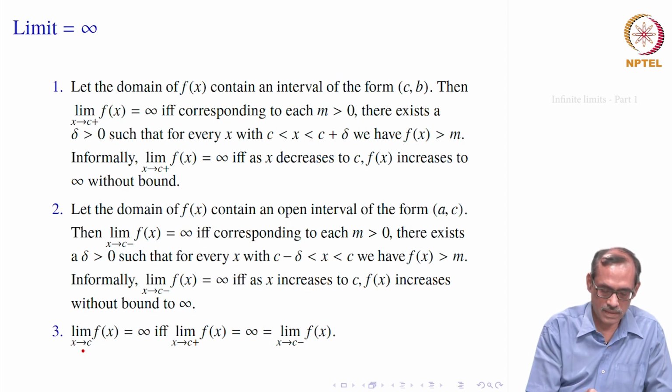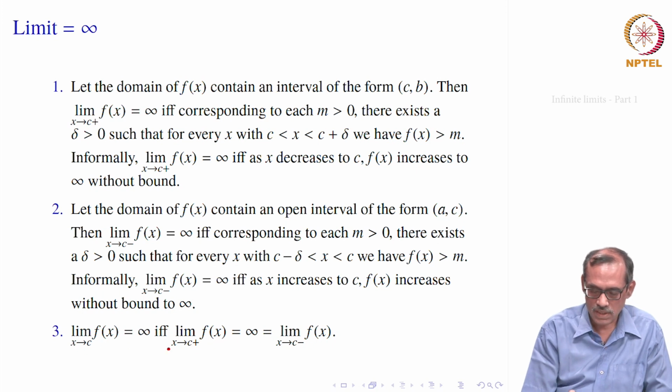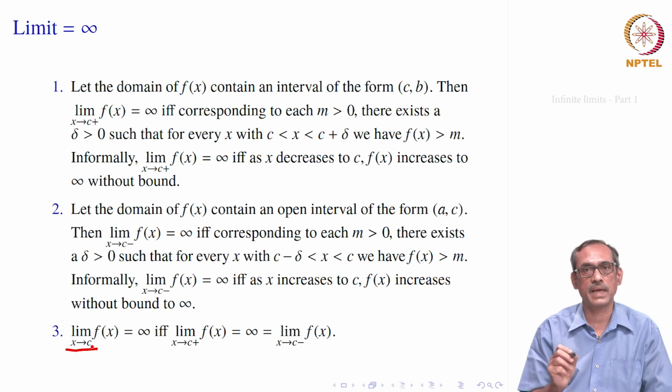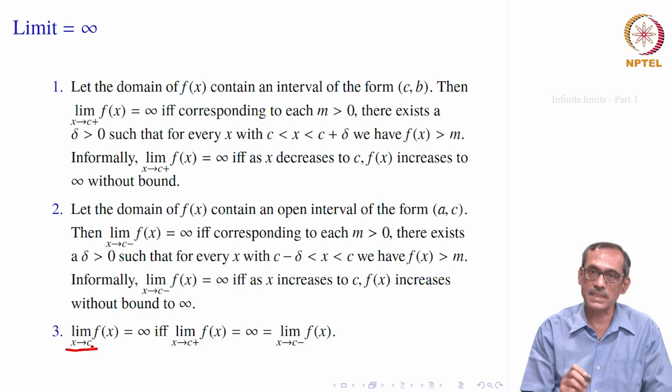Before that, we should give a comment that when you say the limit as x goes to c, as earlier, we will be taking x goes to c minus and x goes to c plus, both of them are the same. So, in this case both of them should be infinity, then you say this.